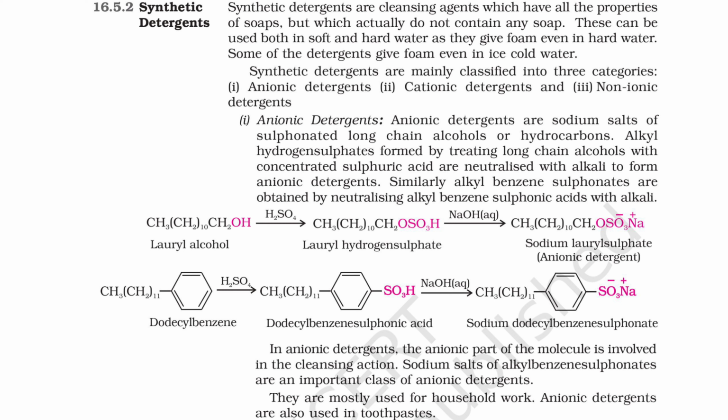1. Anionic detergents. Anionic detergents are sodium salts of sulfonated long-chain alcohols or hydrocarbons. Alkyl hydrogen sulfates formed by treating long-chain alcohols with concentrated sulfuric acid are neutralized with alkali to form anionic detergents. Similarly, alkyl benzene sulfonates are obtained by neutralizing alkyl benzene sulfonic acids with alkali. In anionic detergents, the anionic part of the molecule is involved in the cleansing action. Sodium salts of alkyl benzene sulfonates are an important class of anionic detergents. They are mostly used for household work. Anionic detergents are also used in toothpastes.